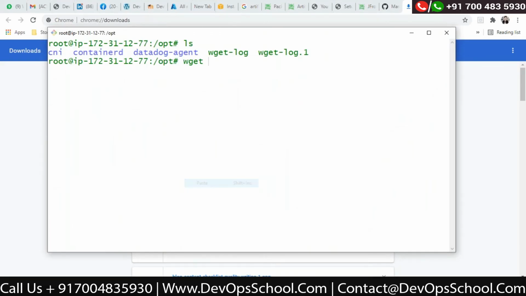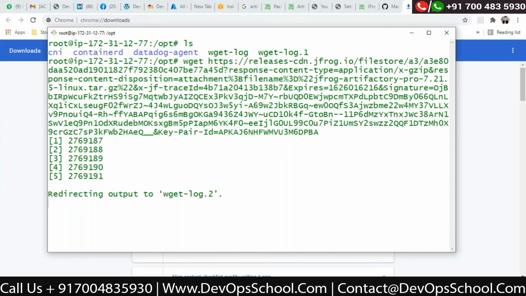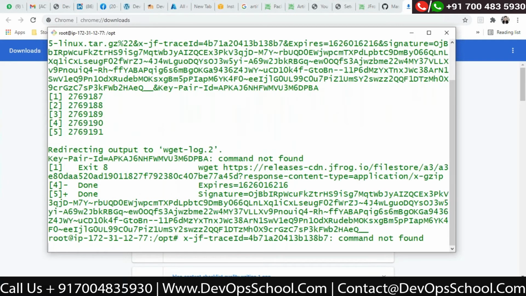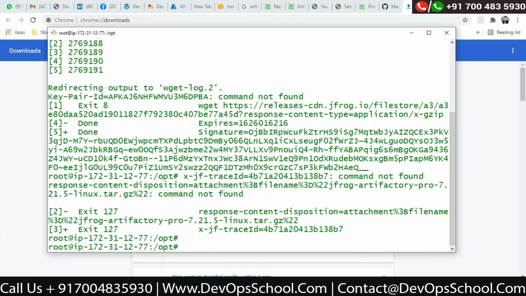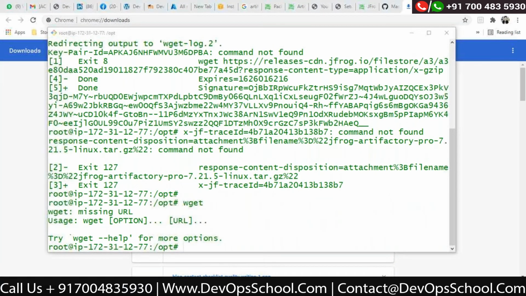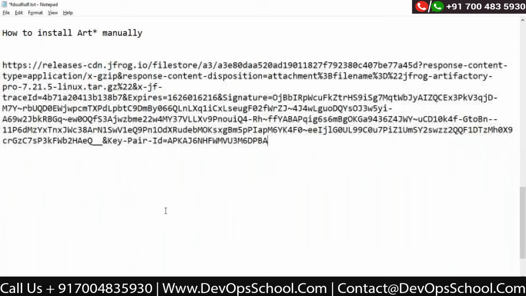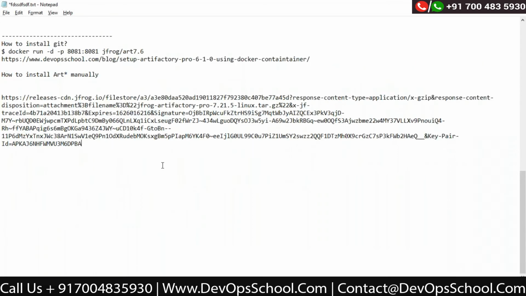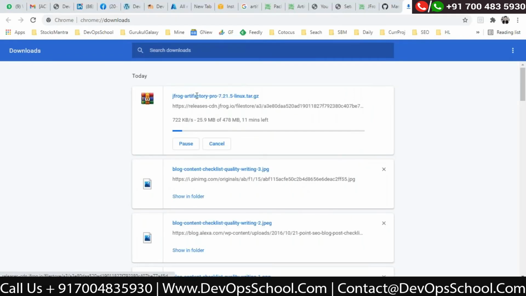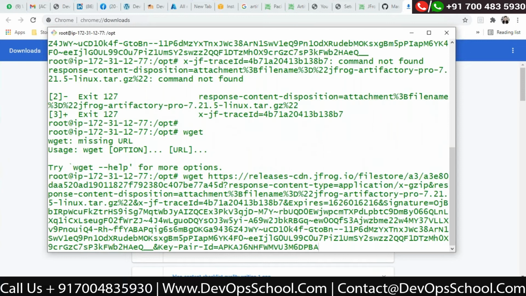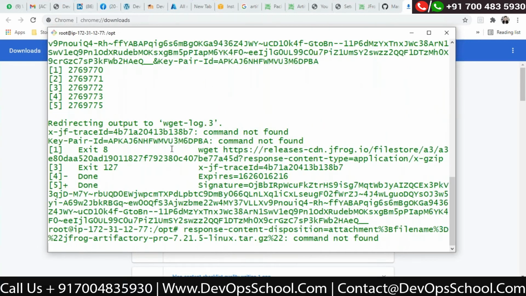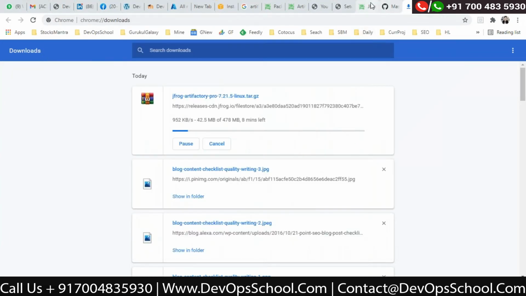Look at, paste this. Oh, what is happening? I just did this. I should copy this, wget, paste it. Unfortunately, it's not able to, they have changed the logic, it seems.